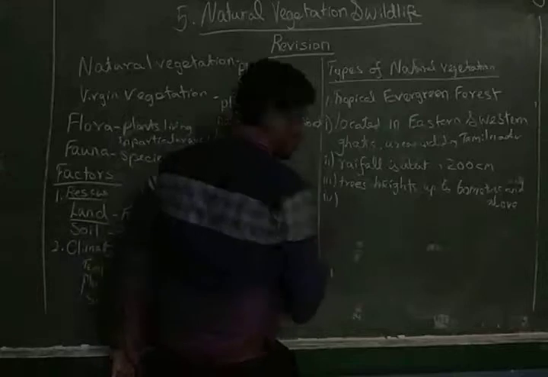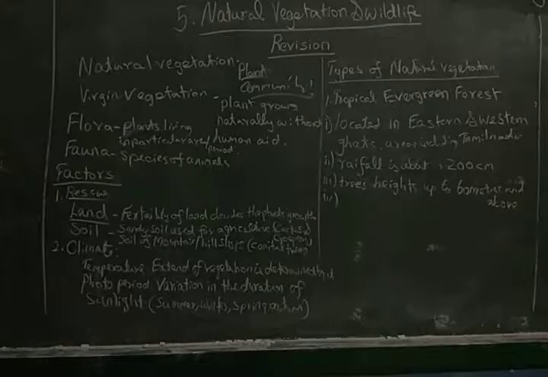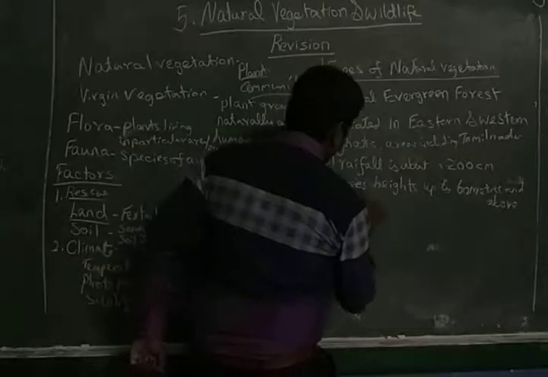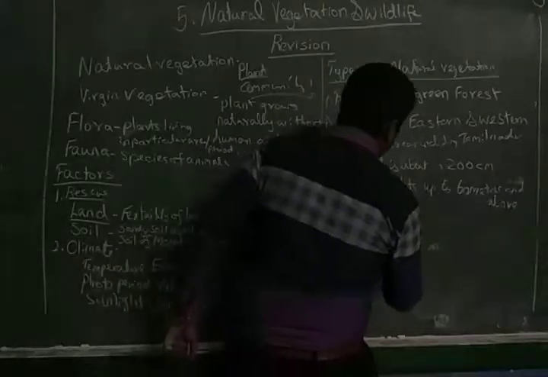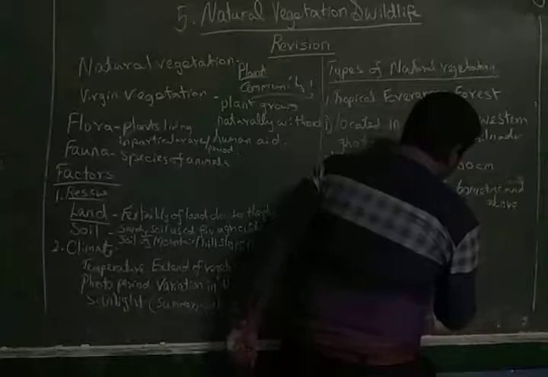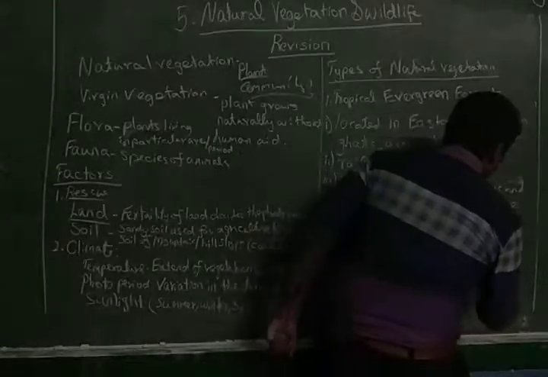And the next one is, what are the different types of plants grown here? Mainly shrubs and creepers will be growing, and trees like ebony, mahogany, etc. will be growing.